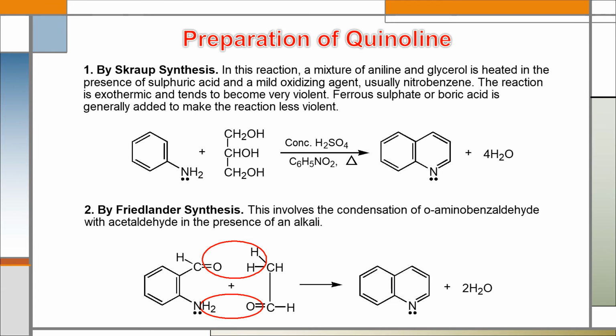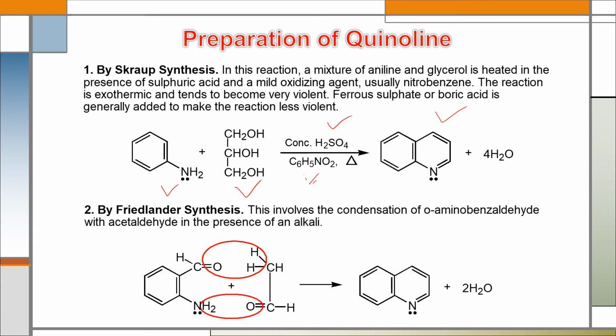Now about the preparation of quinoline. We can prepare quinoline by Skraup synthesis. In this reaction, a mixture of aniline and glycerol is heated in the presence of sulfuric acid and a mild oxidizing agent, usually nitrobenzene. The reaction is exothermic and tends to become very violent. That's why ferrous sulfate or boric acid is generally added to make the reaction less violent. And after completing this reaction, we will get quinoline.